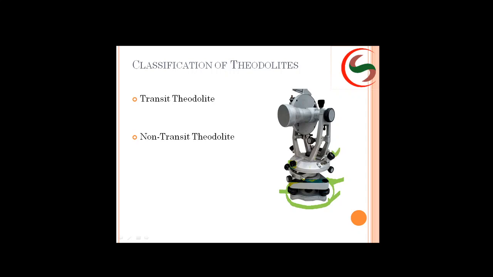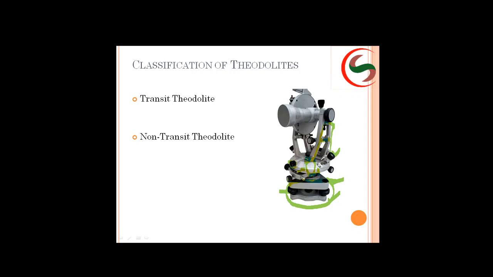And the magnifying glass. This is the horizontal circle. In that you will have a lower plate and an upper plate. You can see the difference, right? The bottom one is the lower plate. This one is the upper plate. These are the clamp screws and tangent screws. These are the lower clamp and lower tangent. Here you will have the upper clamp, and to that the upper tangent.